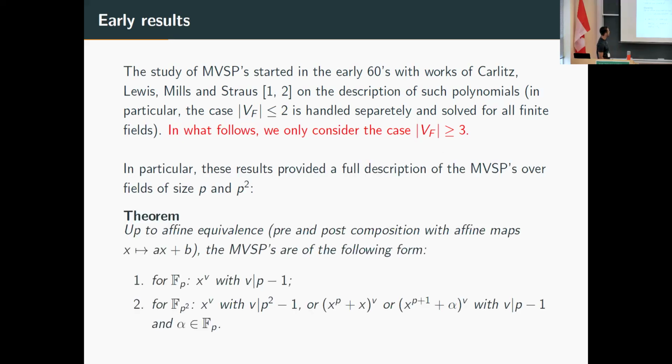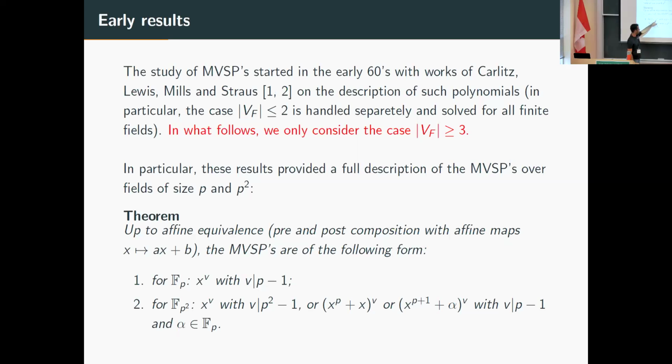And so basically in these two papers, they obtained the complete characterization of MVSPs for fields of size p and p squared, right? So Fp and the 2-degree extension of Fp. So these are the polynomials. They are described up to affine equivalence, so pre and post composition with affine maps.